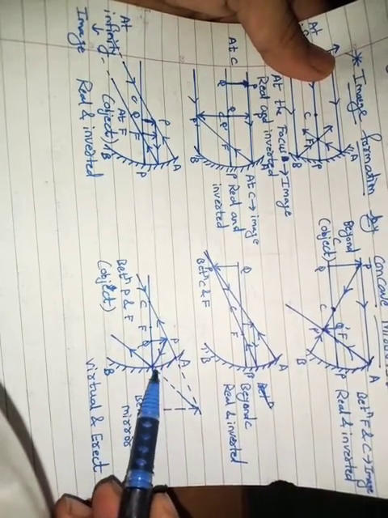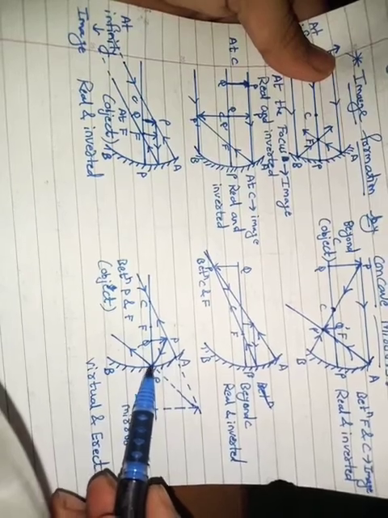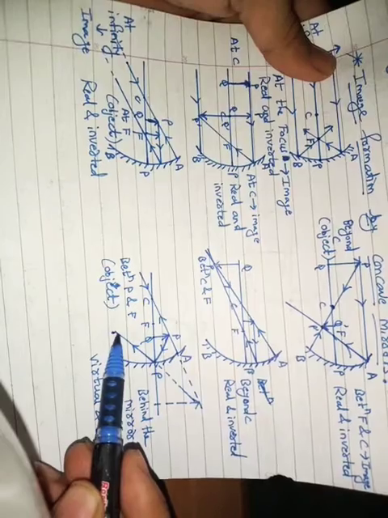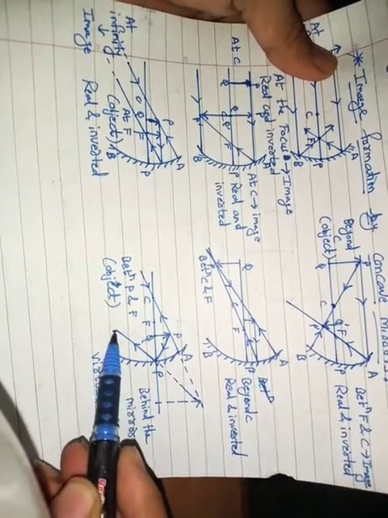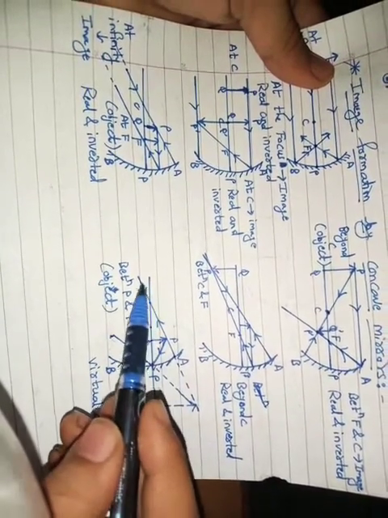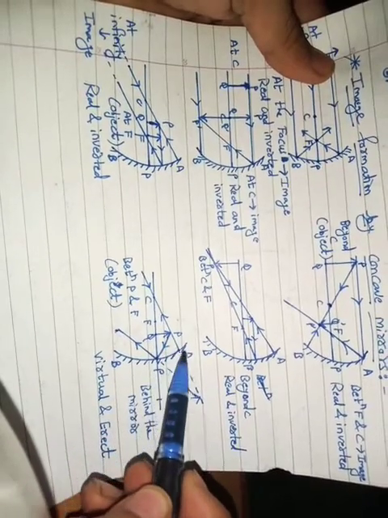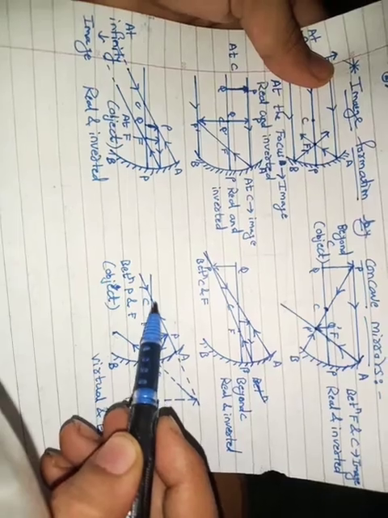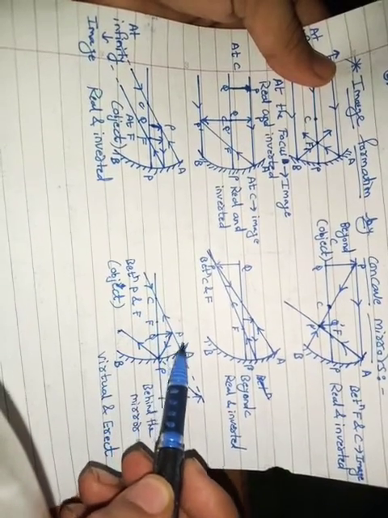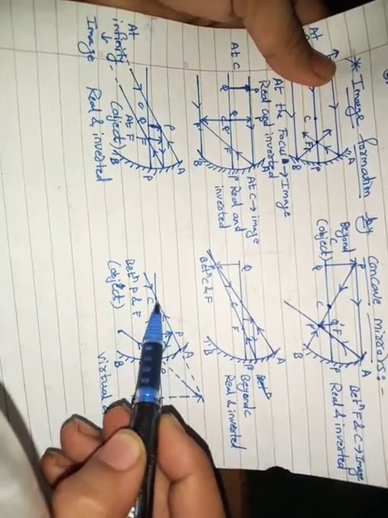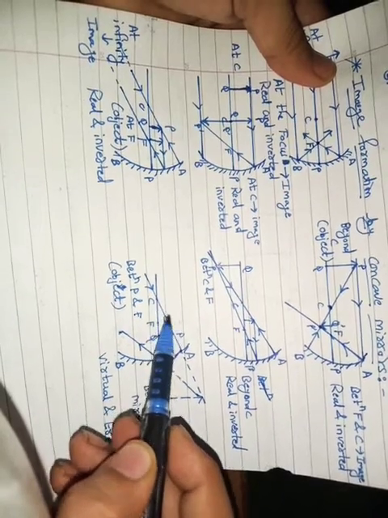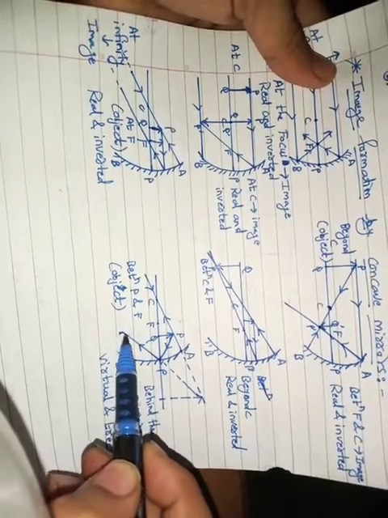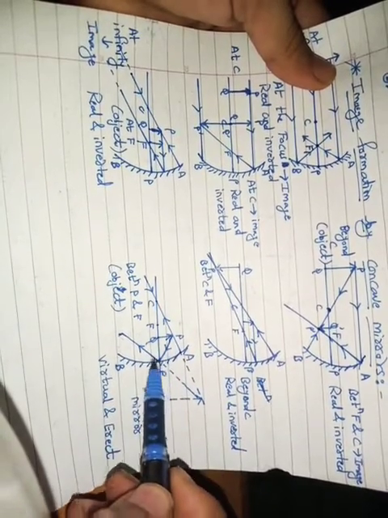The ray passing from here coming to the pole, its reflection will go in the next direction. That means your reflected ray will come in this direction, and the ray coming from C after reflection again comes back and passes through C. That means when the ray passes through C, after reflection it will again go towards C in the opposite direction. That means this is a reflected ray and this is a reflected ray. It will go in this direction, it will go in this direction.